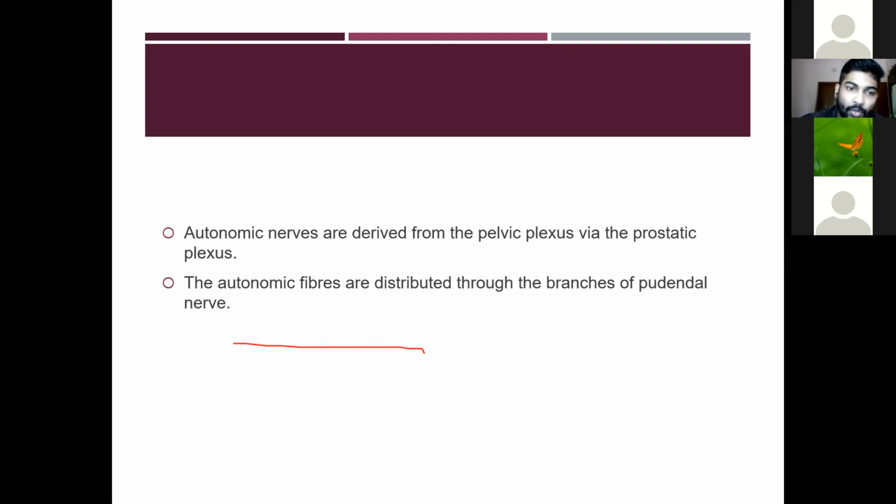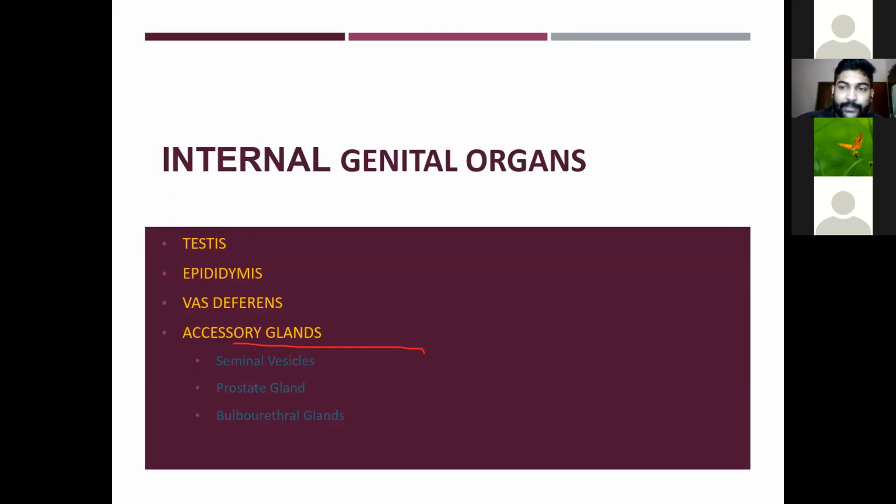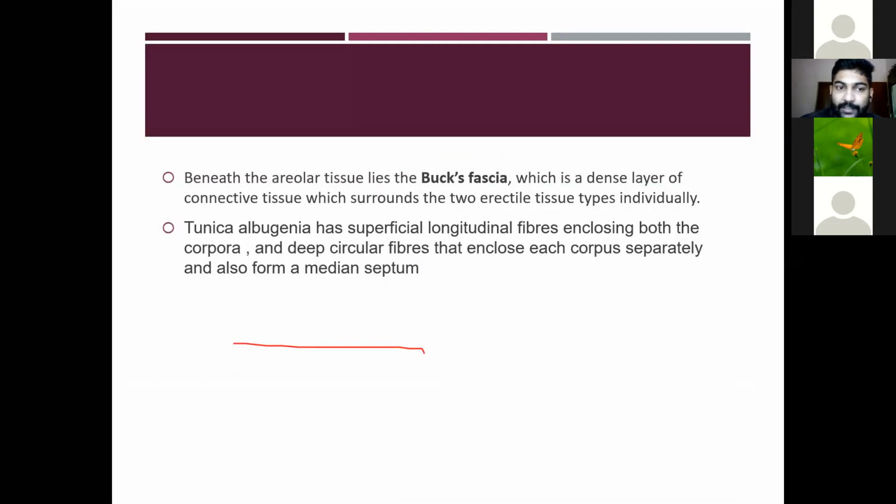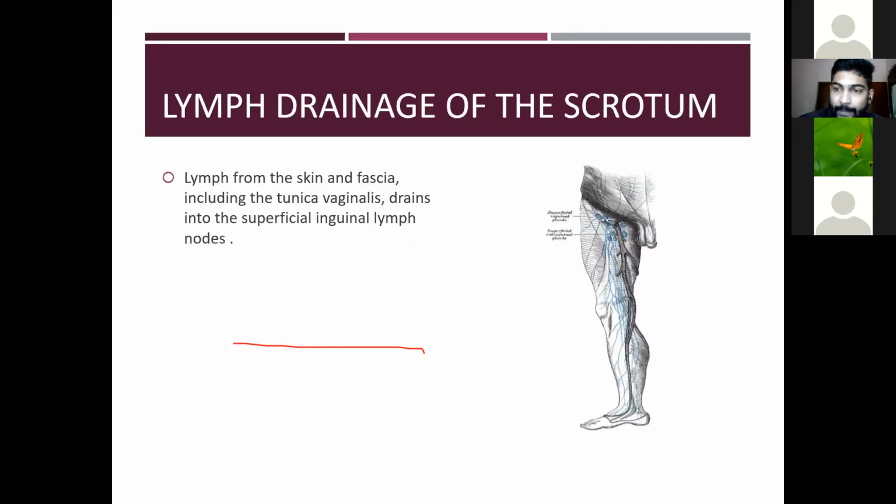Then the autonomic nerves are derived from the pelvic plexus via the prostatic plexus, and the autonomic fibers are distributed through the branches of the pudendal nerve. Okay, so that is the external genital organs. The two external genital organs are the scrotum and the penis.